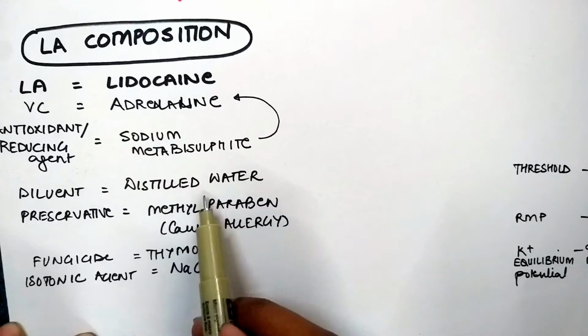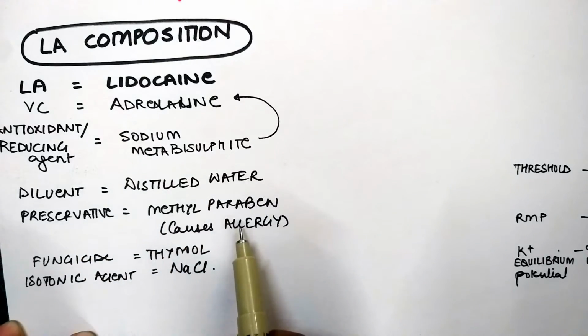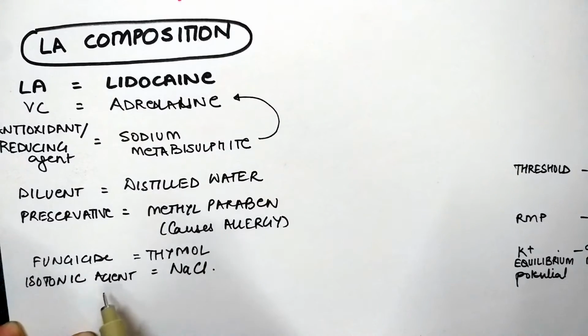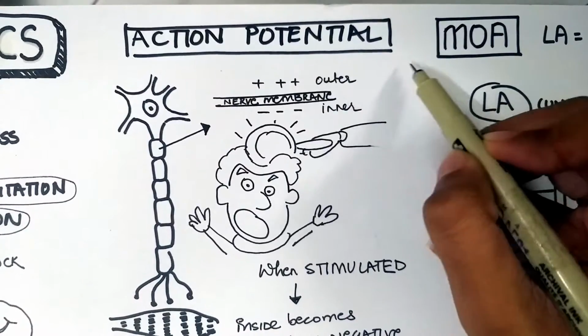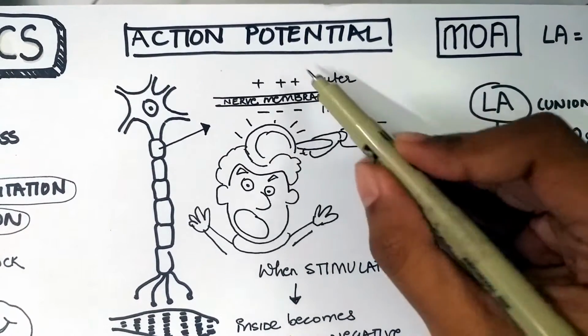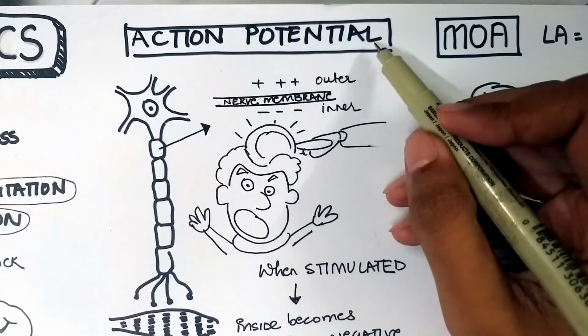Diluent is distilled water. Preservative is methylparaben. It's the most common cause of allergy. Fungicide is thymol and isotonic agent is sodium chloride. Before going to the mechanism of action of local anesthesia, we need to understand in brief the action potential.